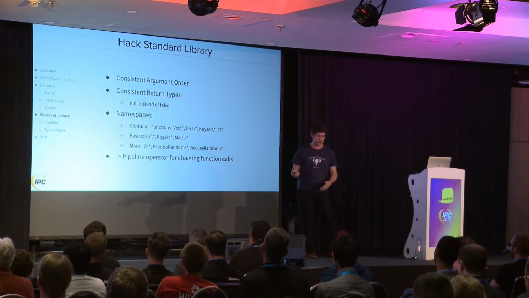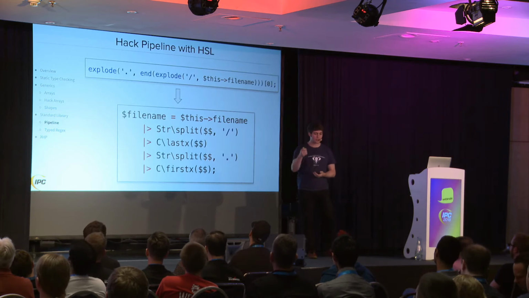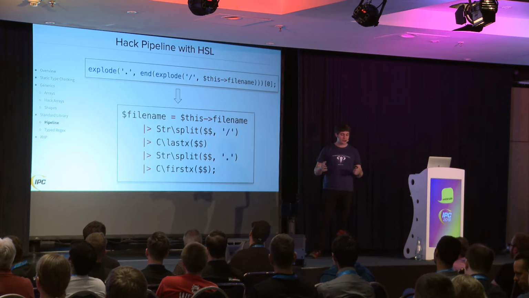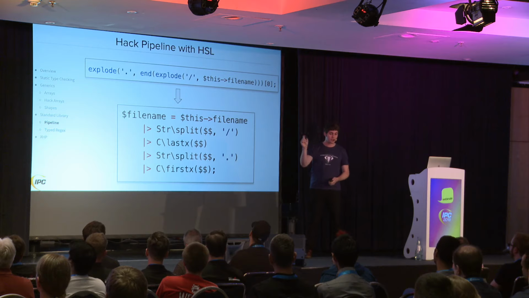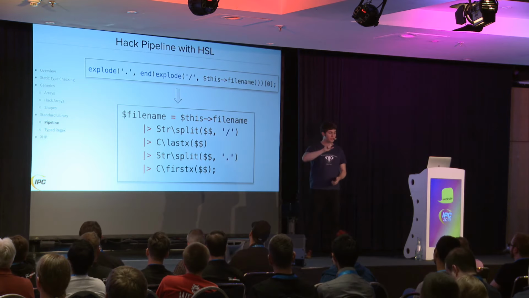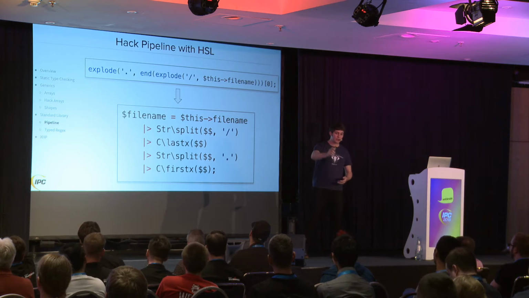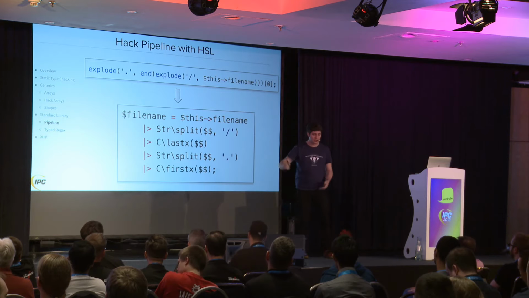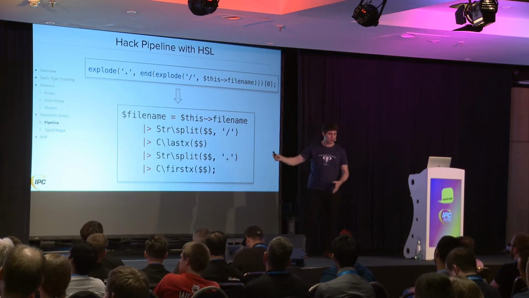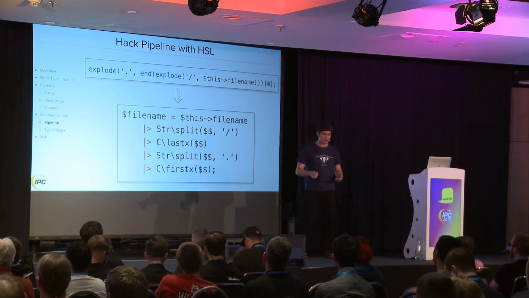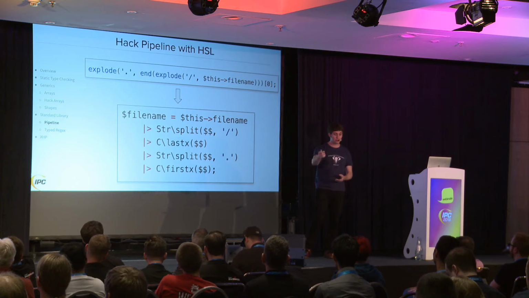So what does that look like? This is that same example rewritten with the Hack standard library. So the magic here, this is like a bash pipeline, but the magic here is this double $, which refers to the result of the previous element of the pipeline. So in our pipeline here, we start with this file name, and then we pipe it to the string split function, which is like explode. We pipe that to the last function, so we get the last element of that. Then we pipe that to str split again to get the dots, and then we get the first element of that. So it's the same code.